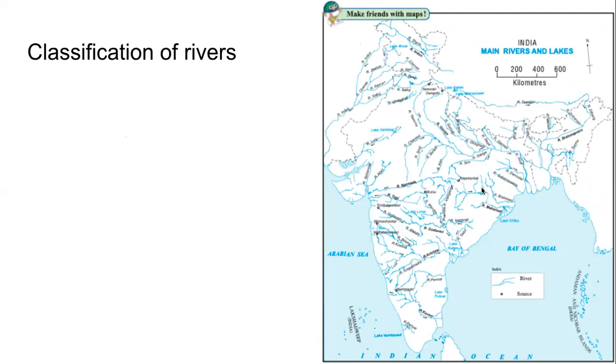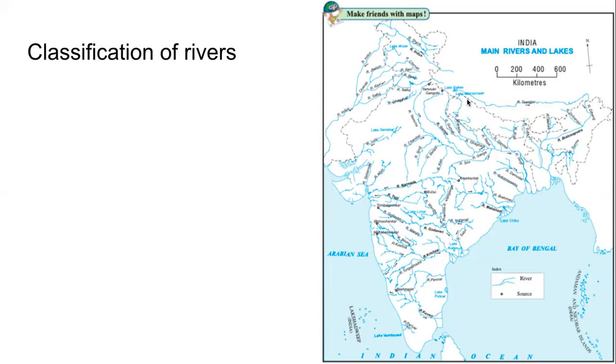When we study the drainage of India, we will study it in 2 parts. First we need to understand how we are classifying the rivers. What are those 2 parts? One group of rivers originate in the Himalayas, this part of the country. Remember?